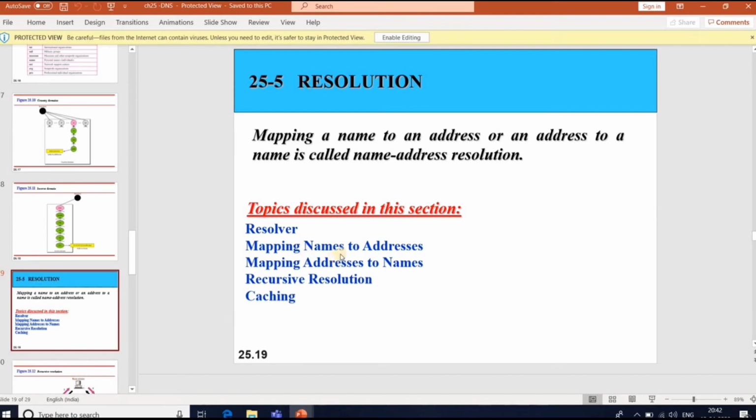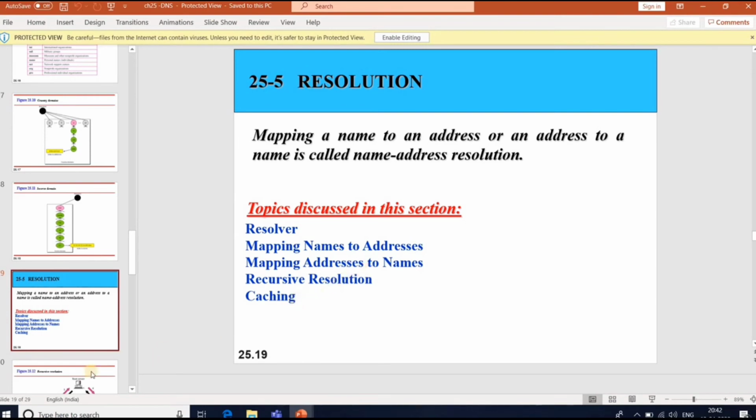Mapping names to addresses: the resolver gives a domain name to the server and asks for the corresponding address. Mapping addresses to names: the client can send an IP address to the server to be mapped to a domain name. This is called a PTR query. DNS generally uses the inverse domain here.